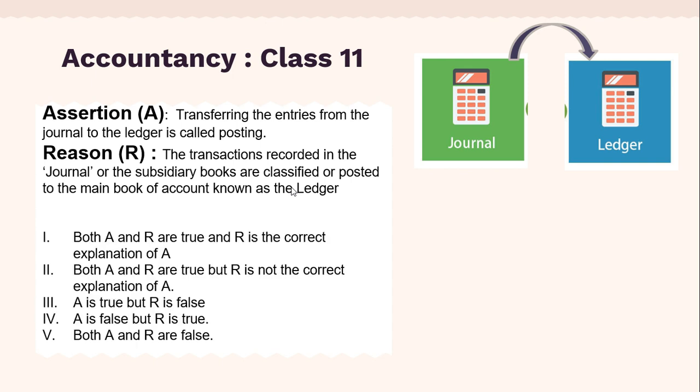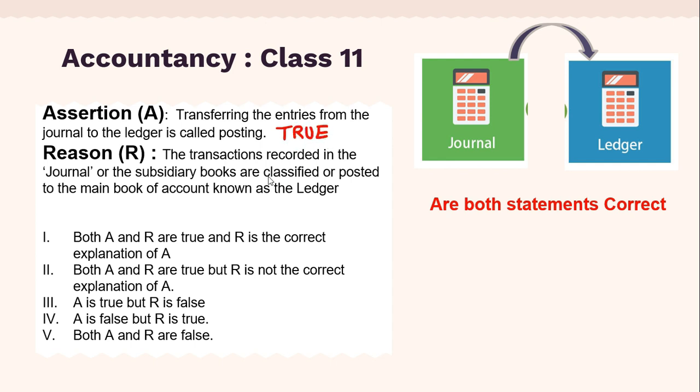So here first we have to check, are both statements correct or not. If you can see the assertion statement, transferring the entries from journal to ledger is called posting. So yes, this statement is true.